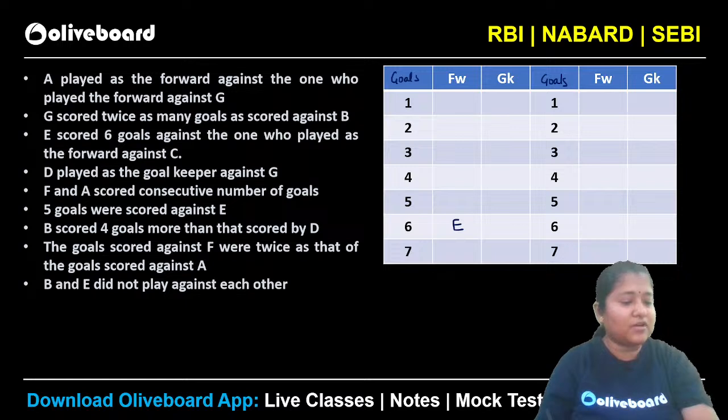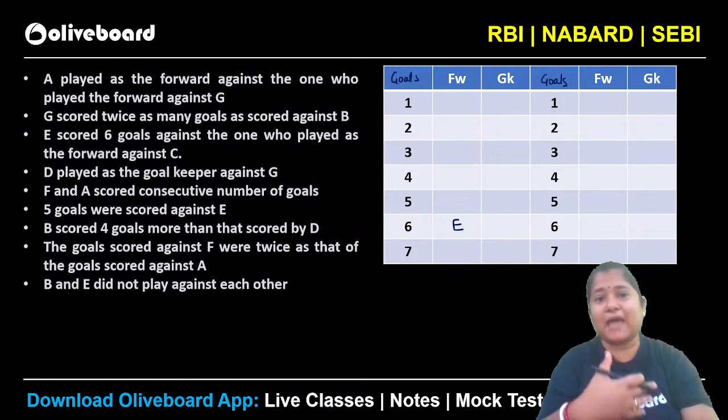Goal and forward both are not players same, ma'am. No, Manish, if I am the forward player, I am going to score the goal.